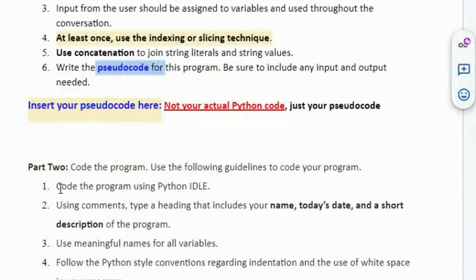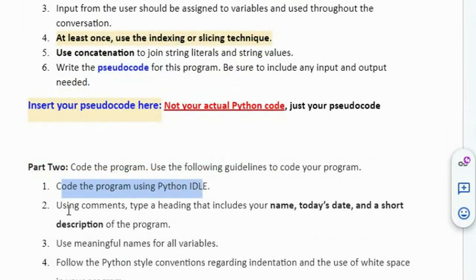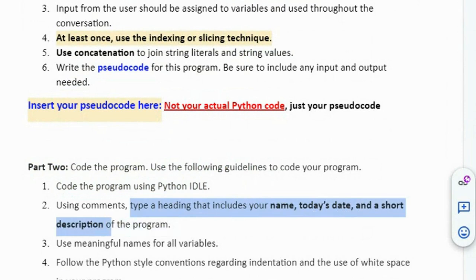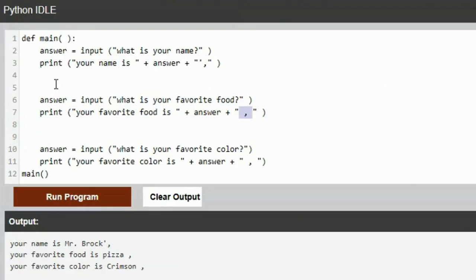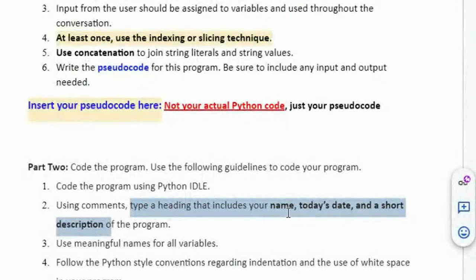No pseudocode. Code the program using Python IDLE. Using comments, type a heading that has your name, date, and description. That's missing. If they just printed out all these programs and handed them to me, I wouldn't know whose program this is. You did not put your name on it, date, or short description.